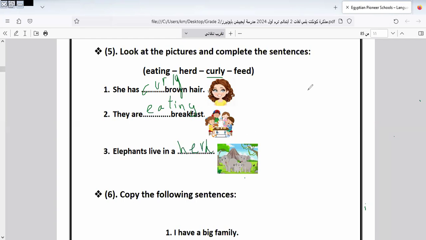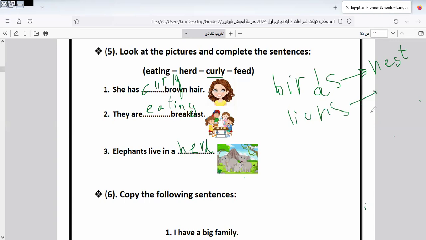Elephants live in a herd. Birds live in what? I will revise with you. Birds live in what? In a nest. Birds live in a nest. And lions live in what? In a pride. Okay, you must know this. Lions live in a pride and birds live in a nest. Let's continue the rest of the exercise.